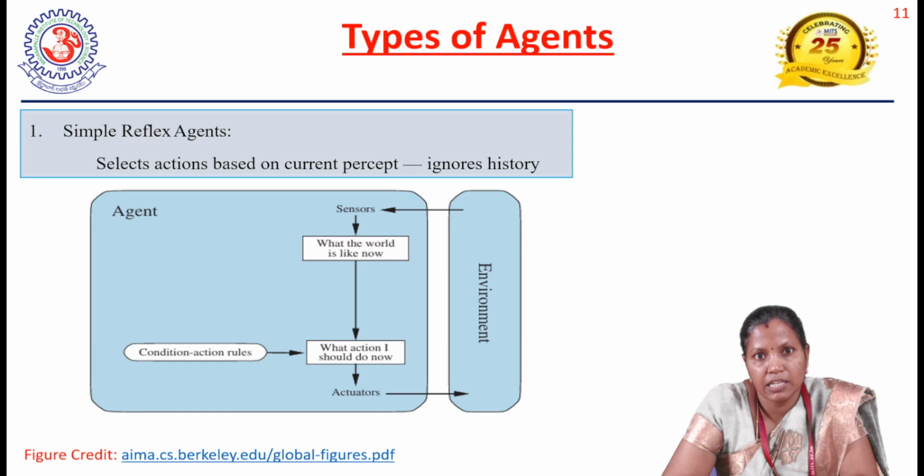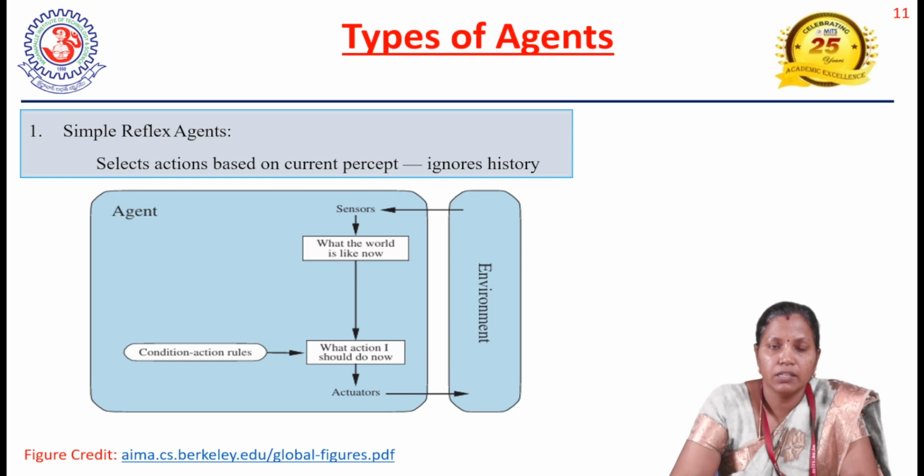If the corresponding condition happens, then the corresponding action will be taken by the agent. For example, in the automated taxi environment, if the car in front applies the brake, then the agent also has to initiate the brake. This is what a condition action rule looks like. Even though the simple reflex agent looks simple, it is less intelligent. In particular, it can be applied in a fully observable environment.